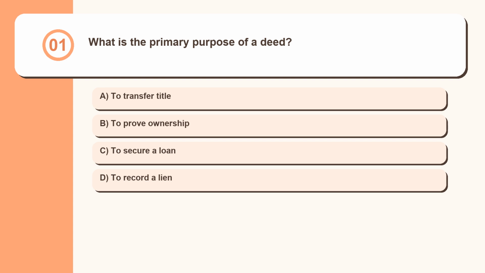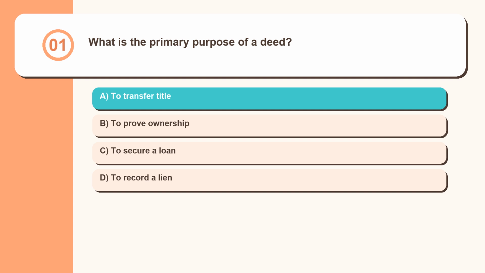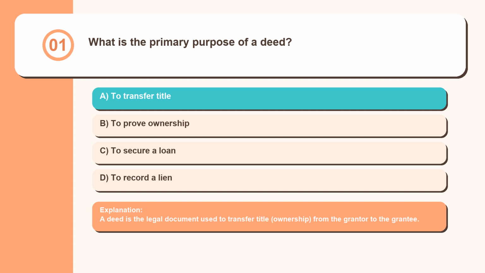Question 1. What is the primary purpose of a deed? To transfer title, to prove ownership, to secure a loan, to record a lien. A deed is the legal document used to transfer title, ownership, from the grantor to the grantee.